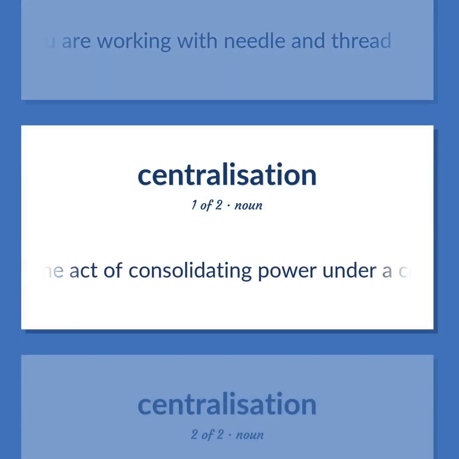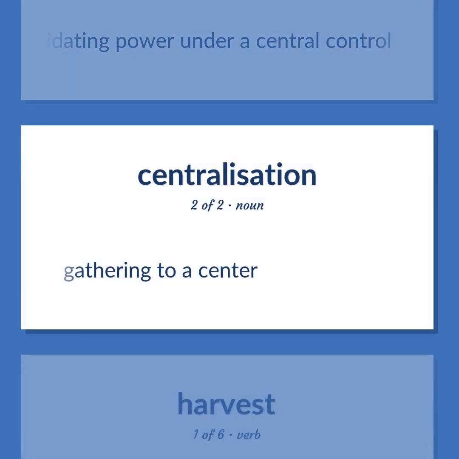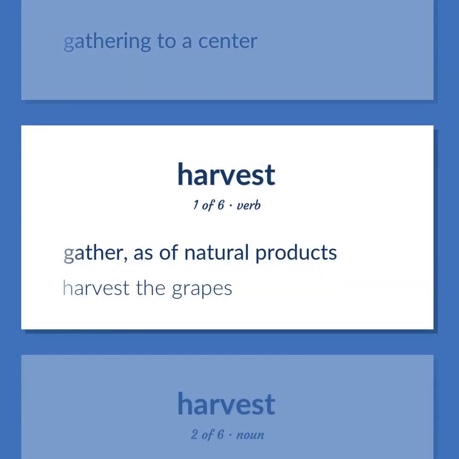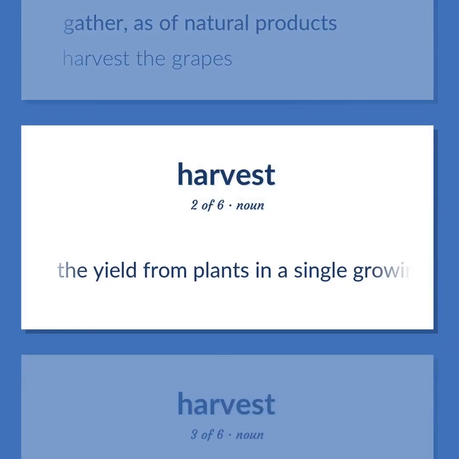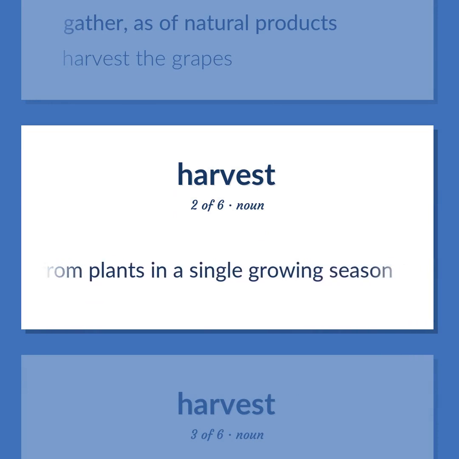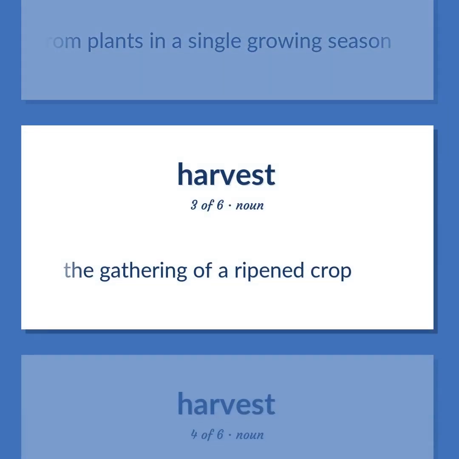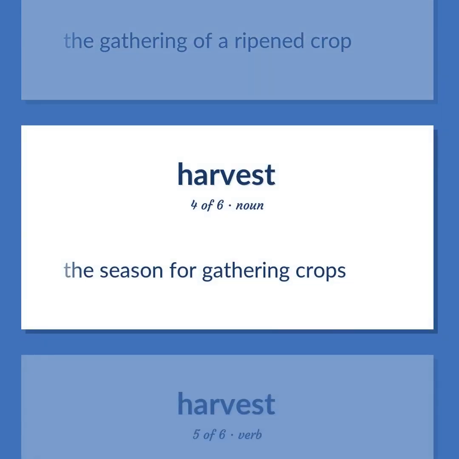The act of consolidating power under a central control. Gathering to a center. Gather, as of natural products. Harvest the grapes. The yield from plants in a single growing season. The gathering of a ripened crop. The season for gathering crops.